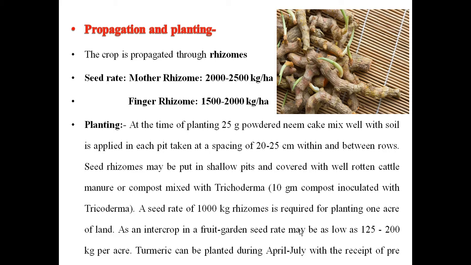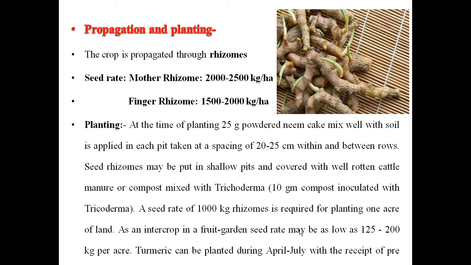Seed rhizomes may be put in shallow pits and covered with well-rotted cattle manure and decomposed manure with 10 grams of Trichoderma compost. A seed rate of 1000 kg of rhizome is required for planting 1 acre of land.